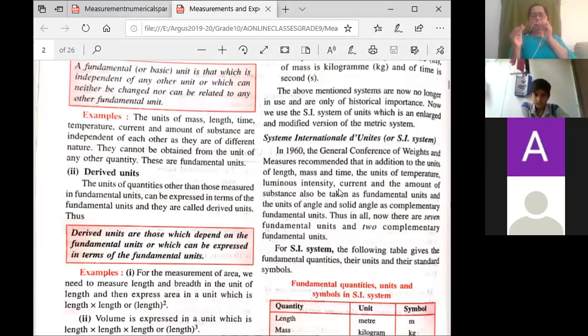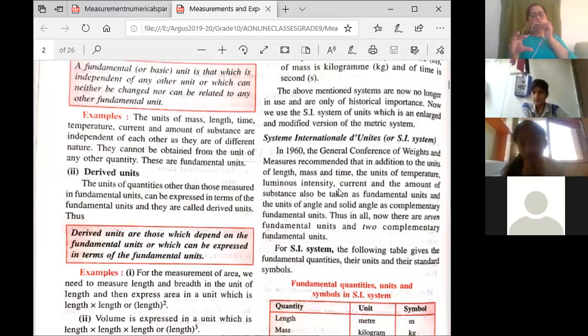For example, speed. Speed is not a fundamental quantity because it depends on distance and time. Similarly, force. Force cannot be called a fundamental physical quantity because it depends on mass and acceleration. Force is equal to mass into acceleration. Work done is equal to force into displacement. So these are the quantities which are dependent on other quantities. So the units of these quantities are called derived units. Derived units are basically the units of the derived physical quantities.